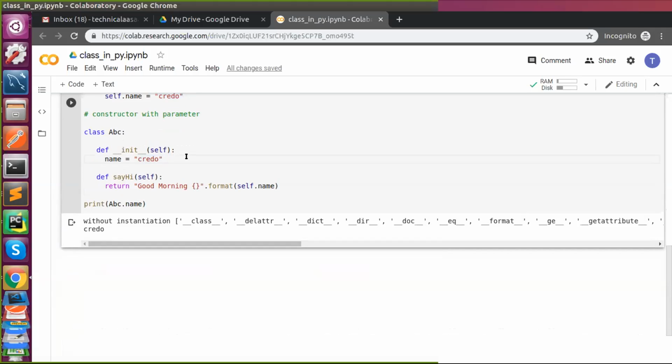Self dot. Why self dot name? While instantiation, it will create a name value and it will assign the payload value. It will create a name where? Where do you want to create a name? If I do like that, will it work or not?